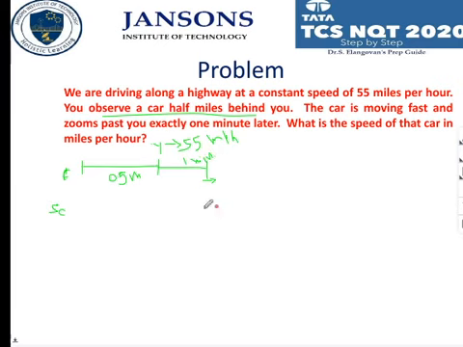So it is not continuous here. The half mile and this speed are given, but the speed of the car is not given. Here the time taken is given, not the distance. What to do? What kind of problem is this?